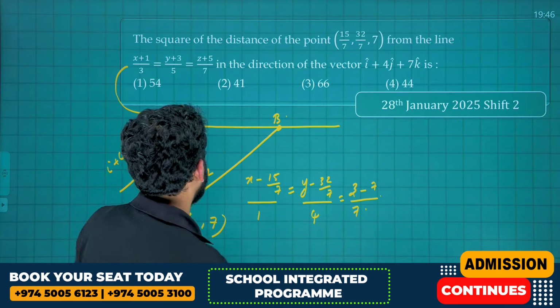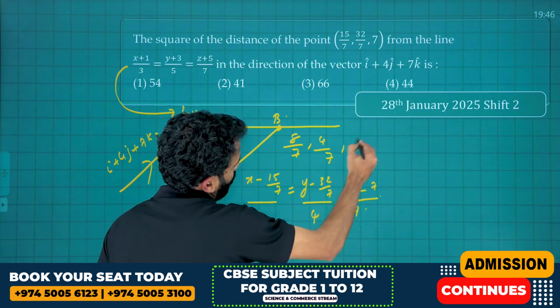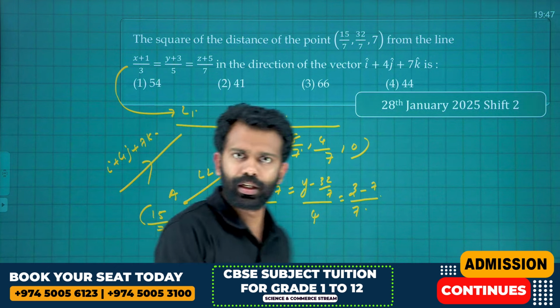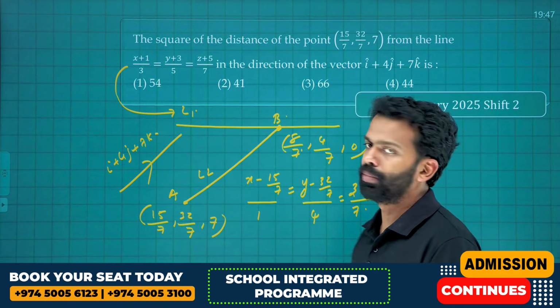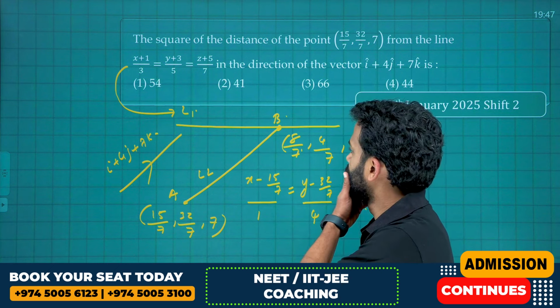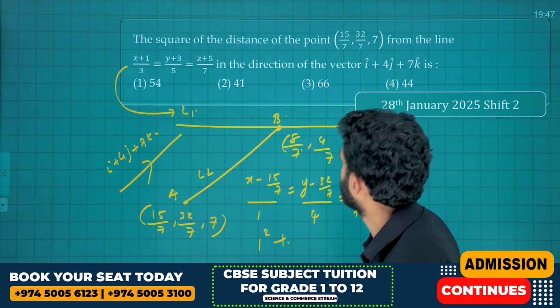8 by 7, 4 by 7 and 0. I am substituting it here: 8 by 7, 4 by 7 and 0. Just apply the distance formula, and you will get the final result. Therefore, it will be 15 by 7 minus 8 by 7, that is 7 by 7, right? That is 1 square.